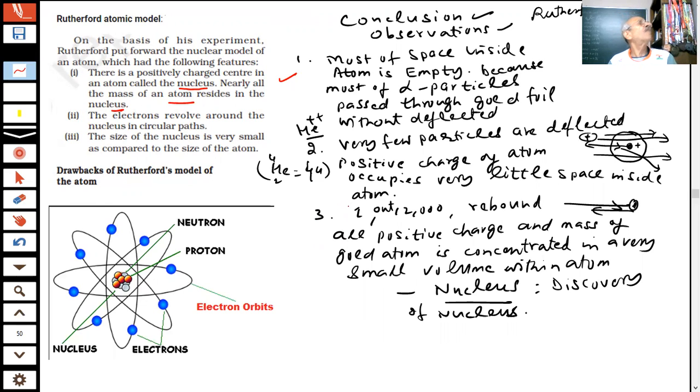Any doubt? Tell me, any doubt, students? Do you have any doubt? No, sir. All right, then we will continue more about the story of the atom, the structure of the atom,